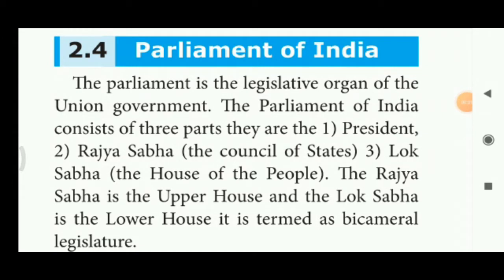Boys, this is the third part of the central government lesson. Now we will see about the Parliament of India.